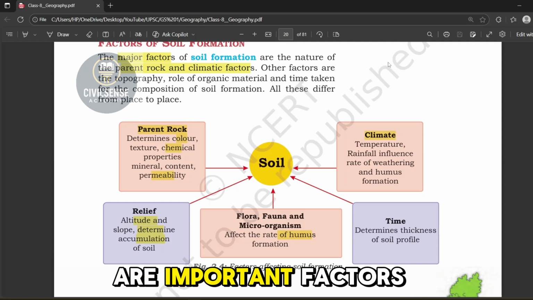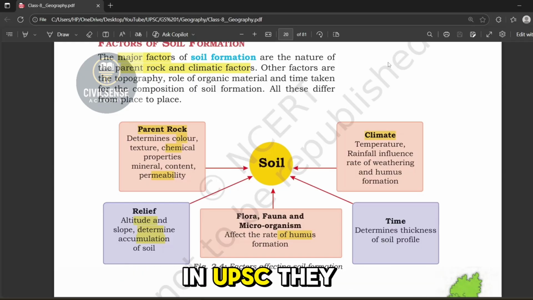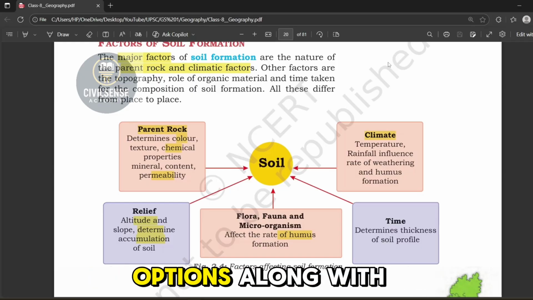And all these are important factors of soil formation, and they are very important for the UPSC prelims exam, okay? Because sometimes in UPSC they ask questions like which of the following factors affect soil formation, and they may give some wrong options along with correct ones.